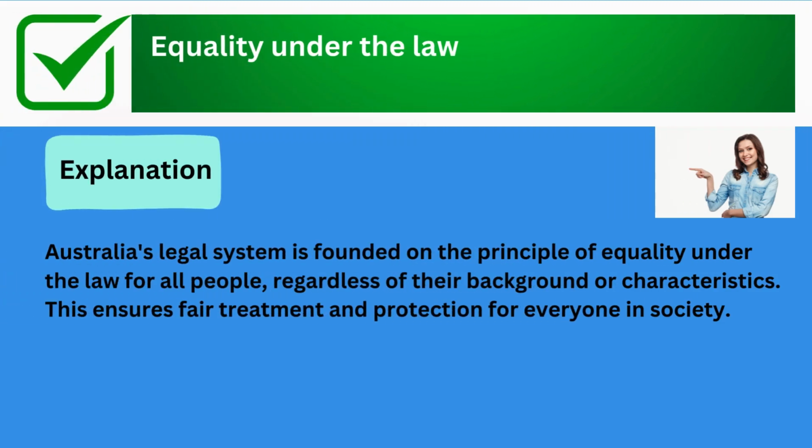The correct answer is equality under the law. Explanation: Australia's legal system is founded on the principle of equality under the law for all people, regardless of their background or characteristics. This ensures fair treatment and protection for everyone in society.